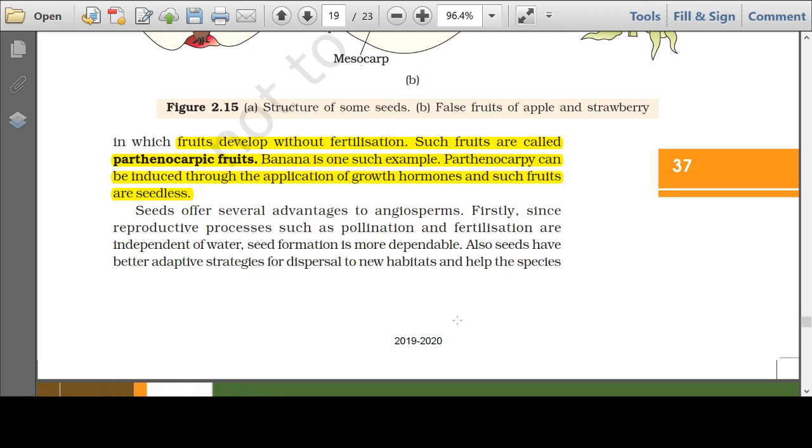And here is a term called parthenocarpy and parthenocarpic fruits. Parthenocarpy is the formation of fruit without fertilization. Very simple to remember. Such fruits are parthenocarpic fruits. And formation of new individual without fertilization is called parthenogenesis in animals and parthenocarpy in plants.